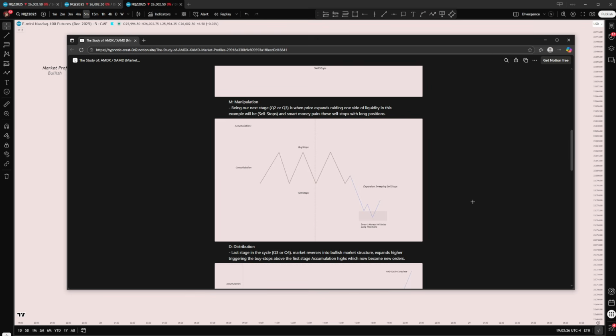What they're trying to do is constantly take us in and out of the market so that they can make the most on their positions and the retail traders can make the least, right? So when the market accumulates, it engineers buy orders and sell stops. The market's going to purge the sell stops, taking out everyone who went potentially long during the accumulation consolidation stage. It's going to stop usually at a discount range on the higher time frame, probably into a high time frame PD array, and then it's going to set the stage for a smart money reversal, which in our sense could be a market maker buy model, right?